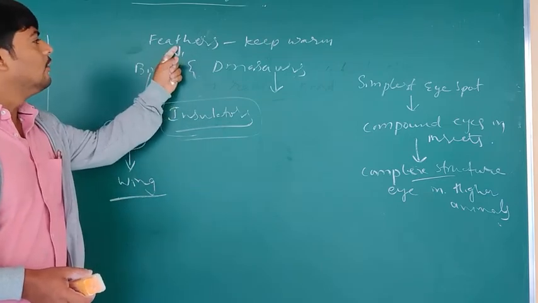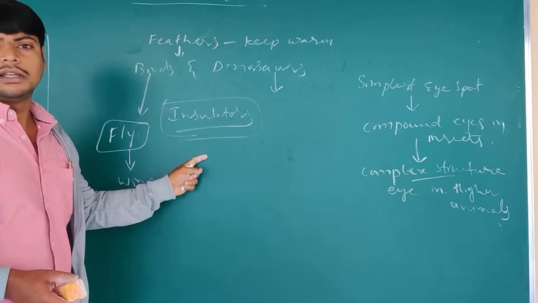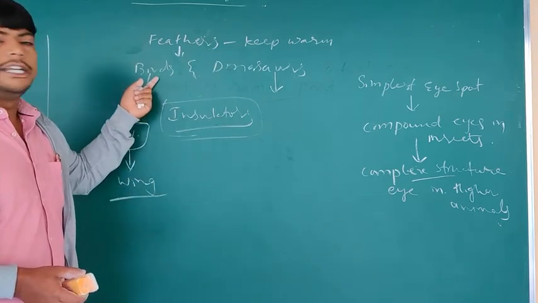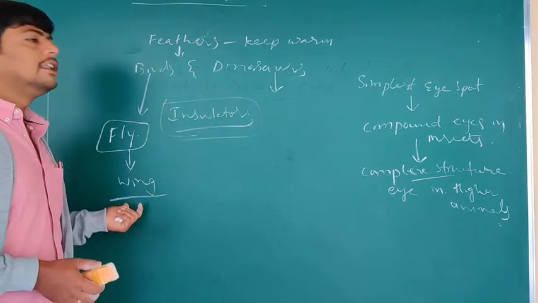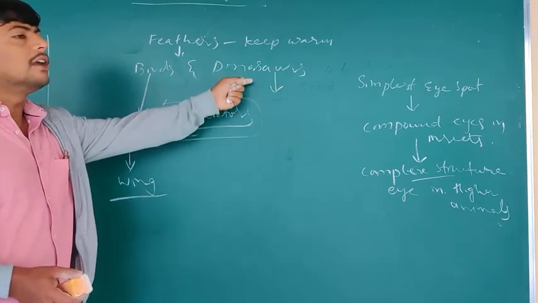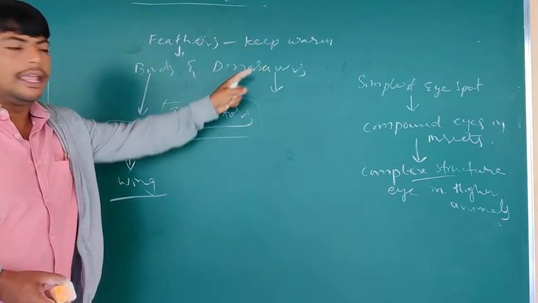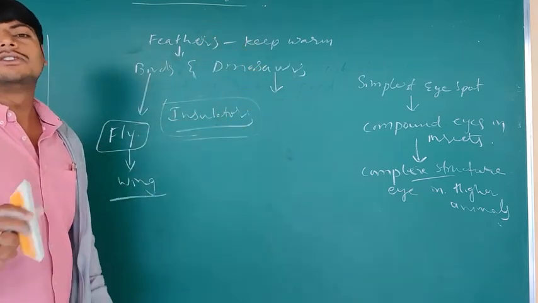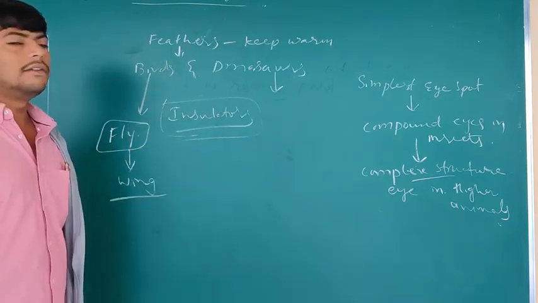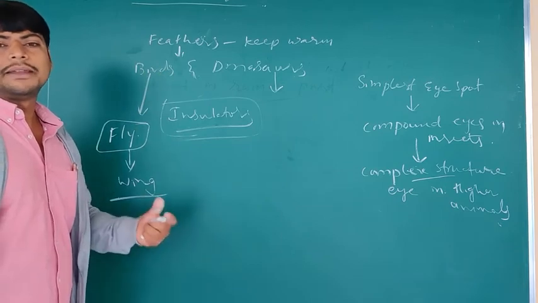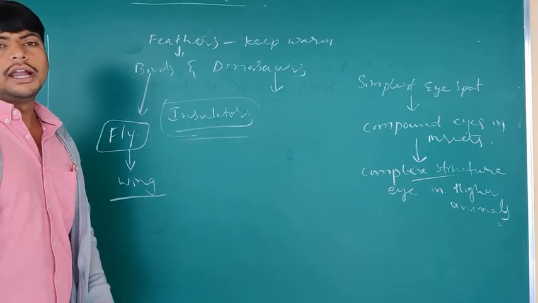The feathers are usually formed to keep them warm; that is, they are acting like insulators. But later on, the birds developed these feathers to fly, and these developed into wings. But in the case of dinosaurs, the feathers are only making them keep warm; that is, they are acting like insulators. In this way, we can see that evolution occurs in a step-by-step manner. This is what we have seen about evolution under the process.